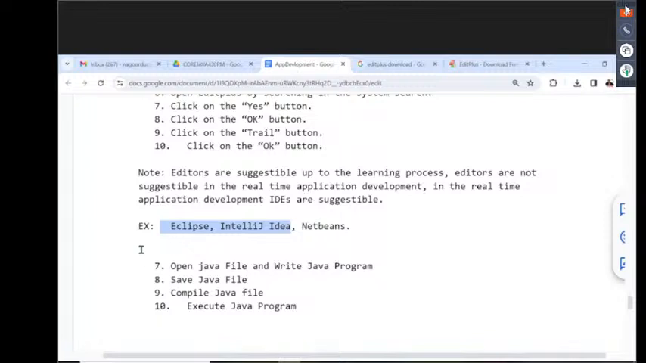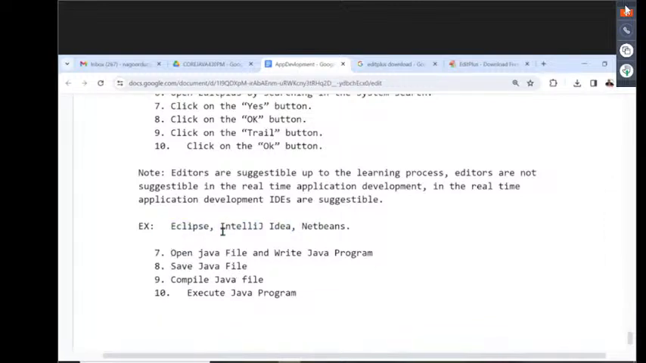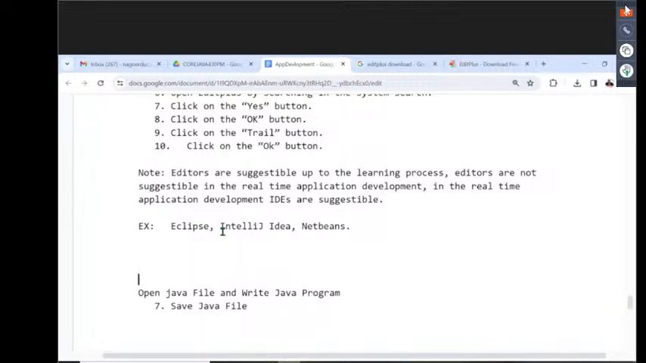Leave this one. Next one is what? After completion of this, observe carefully. The next one is open Java file and write Java program. Or else, one more point I'm telling you. EditPlus, we have seen how to install EditPlus. That part we have seen.